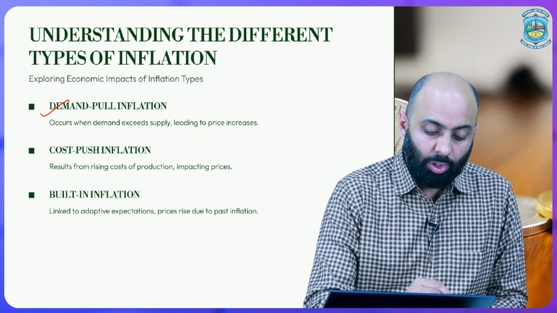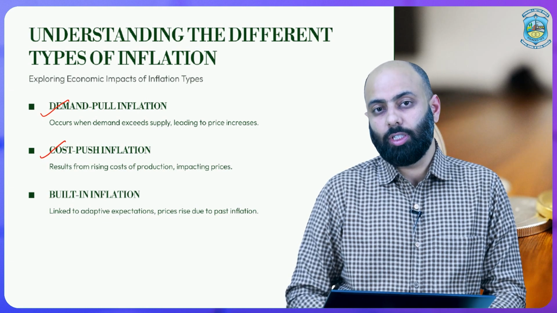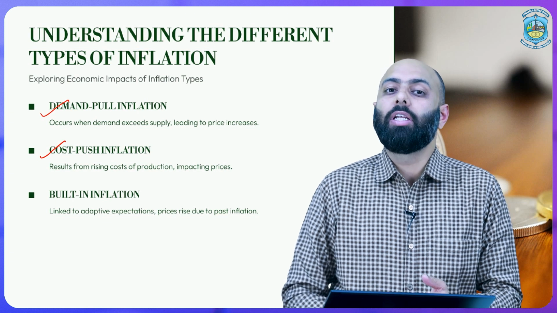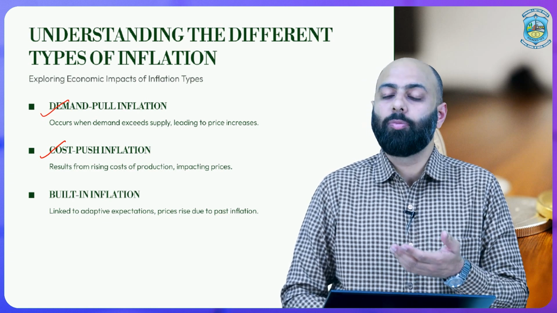Then the second one is cost push inflation. Cost push inflation, as I discussed just now, is due to the increase in the cost of production and manufacturing.